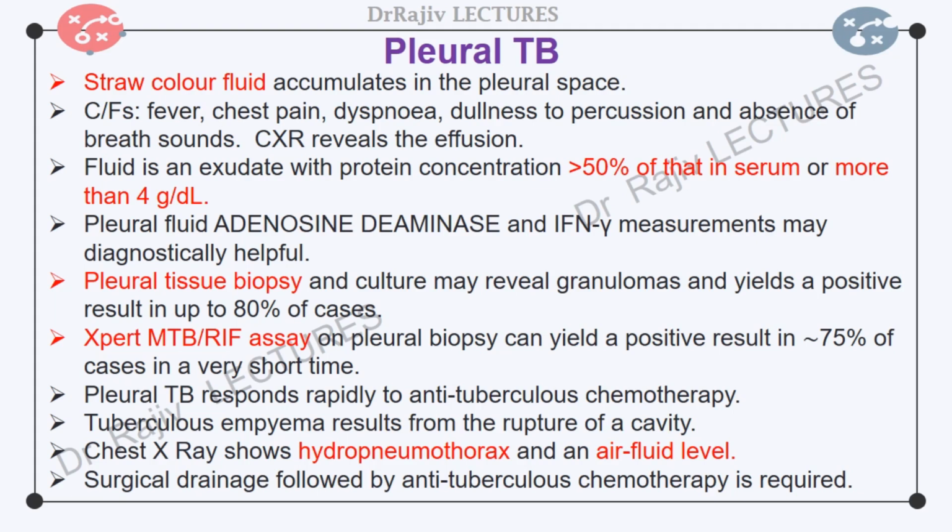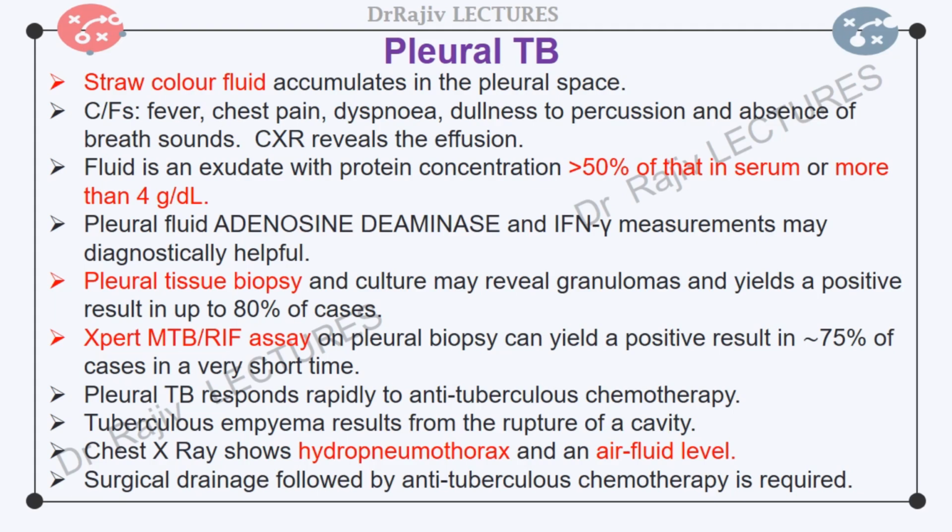Neutrophils may predominate in the early stage, but lymphocytes predominate later on. AFBs are rarely seen on direct smear. Pleural fluid adenosine deaminase concentration may be a useful screening test, and TB may be excluded if the value is very low. Interferon gamma measurement can be diagnostically helpful. Pleural tissue biopsy and culture is recommended over pleural fluid analysis for diagnosis.